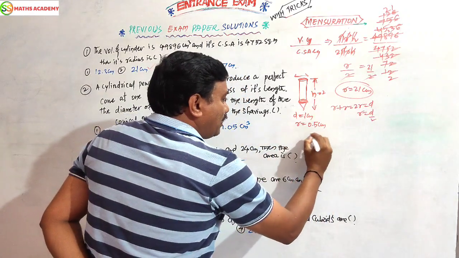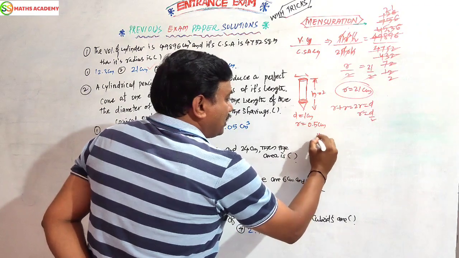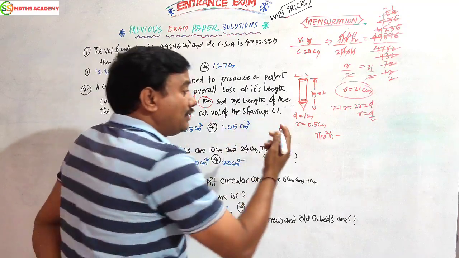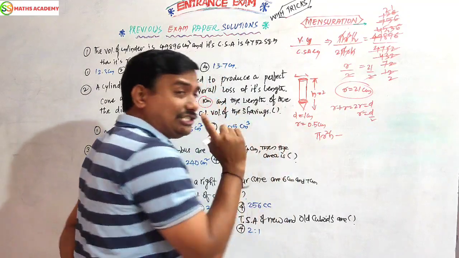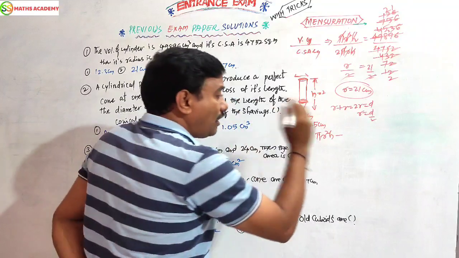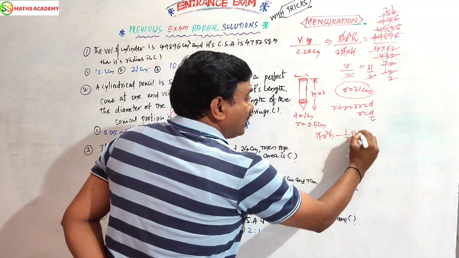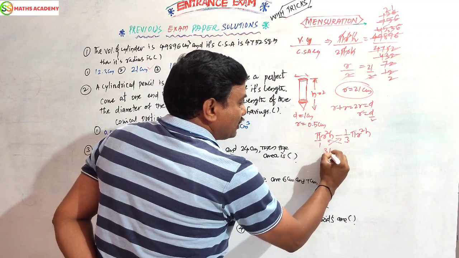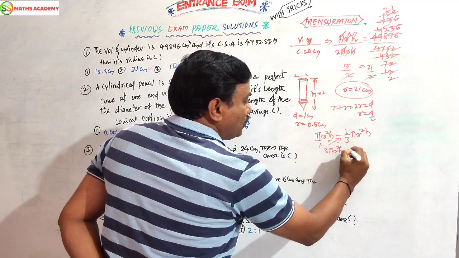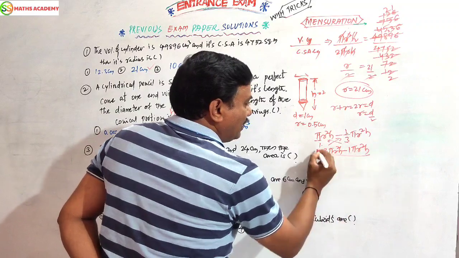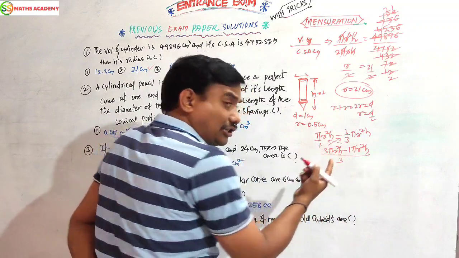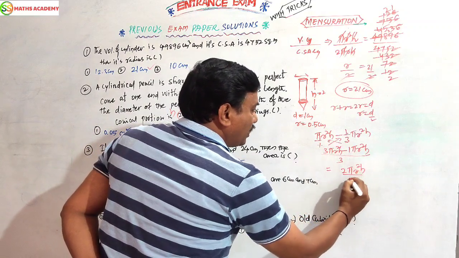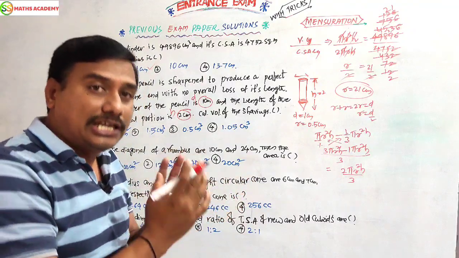First, what is the volume? The volume of the cylinder formula is pi r square h, minus what we are getting after sharpening, the cone, a perfect shape of cone. The volume of cone formula is 1 by 3 pi r square h. Now do the cross multiplication. 3 pi r square h minus 1 pi r square h, by 3. I am doing LCM or cross multiplication. 3 minus 1, 2 pi r square h by 3. This is the saving volume.